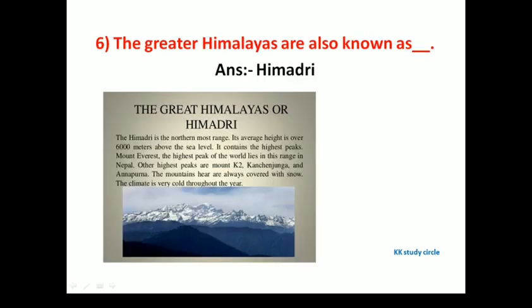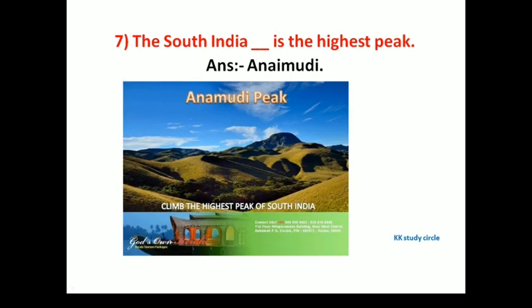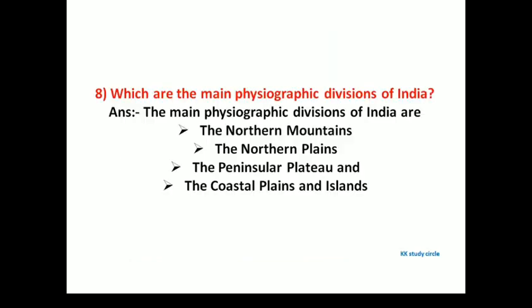Next question. The Great Himalayas are also known as what? The Great Himalayas are also known as Himadri. In this picture you can see the Himadri and you can also read this. Next question. The South Indian dash is the highest peak. What is the highest peak in South India? Anamudi. Anamudi is the highest peak in South India.